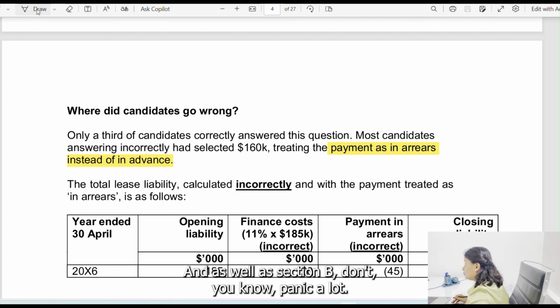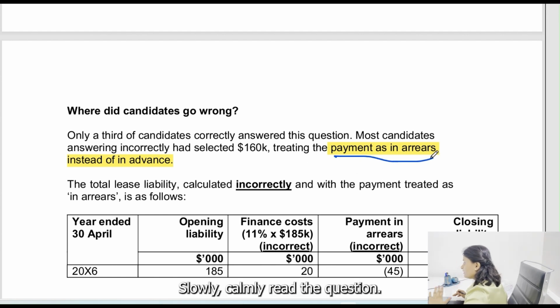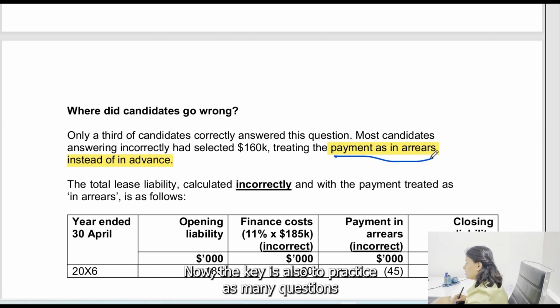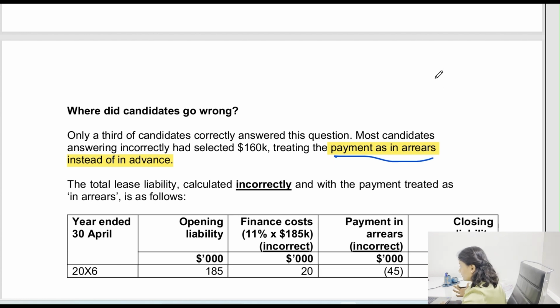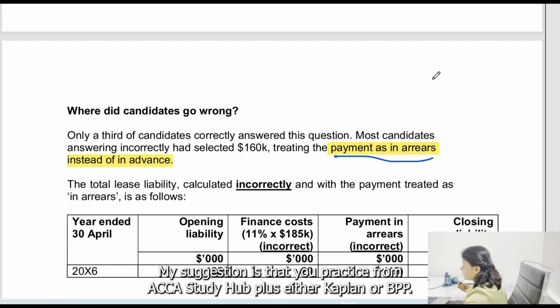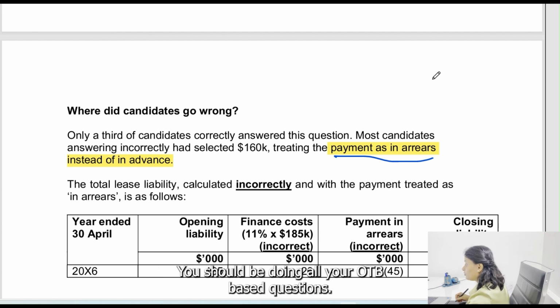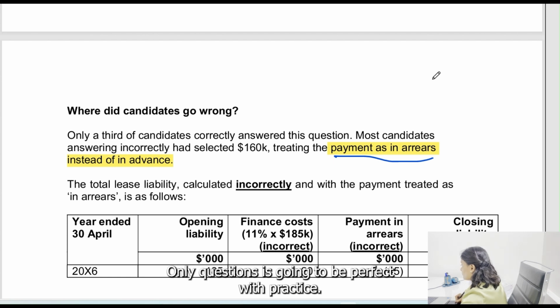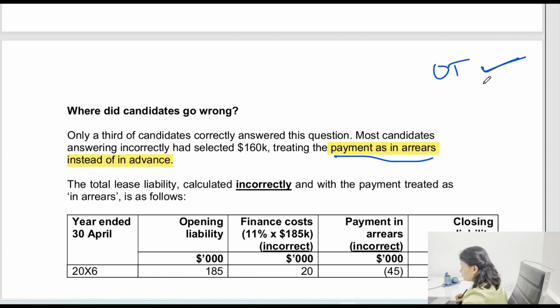as well as section B. Don't panic a lot. Slowly, calmly read the question, answer it. The key is also to practice as many OT questions as you can, because the more you practice, the better you're going to get. My suggestion is that you practice from ACCA Study Hub plus either Kaplan or BPP. So at least two study materials you should be using for all your OT based questions. OT questions are going to be perfect with practice. Please practice as much as you can.